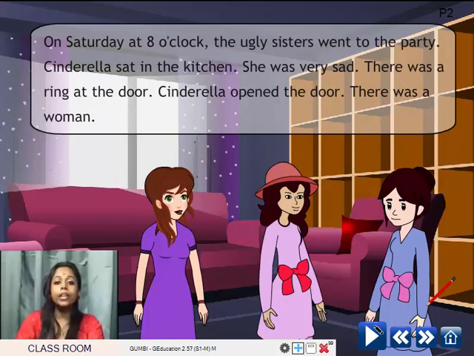On Saturday at 8 o'clock, the ugly sisters went to the party. Cinderella sat in the kitchen. She was very sad. There was a ring at the door. Cinderella opened the door. There was a woman.